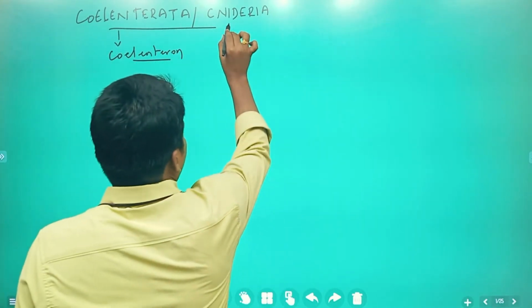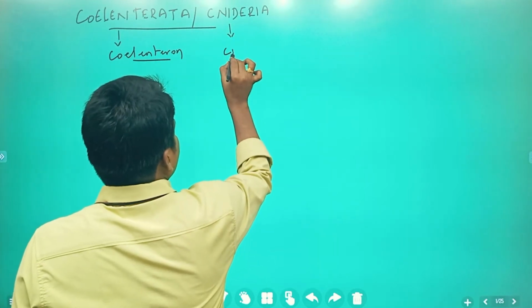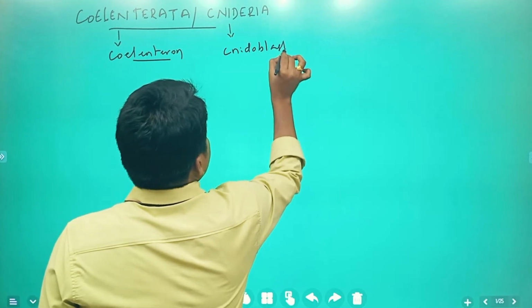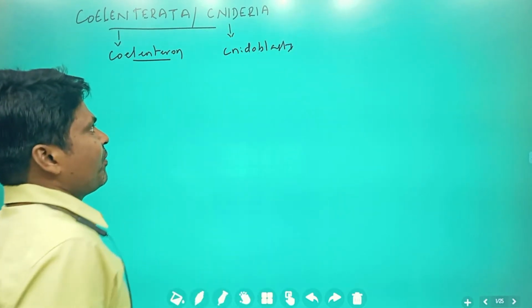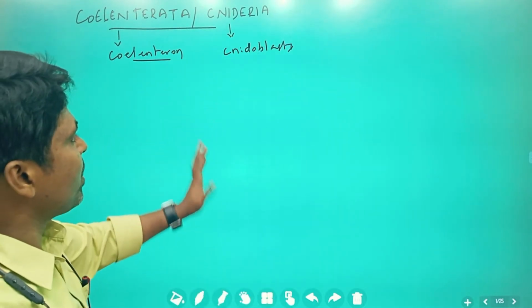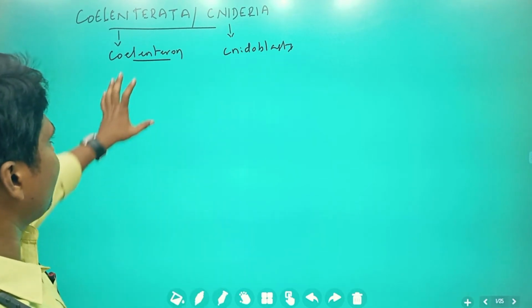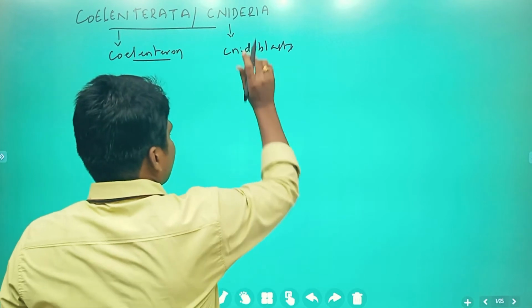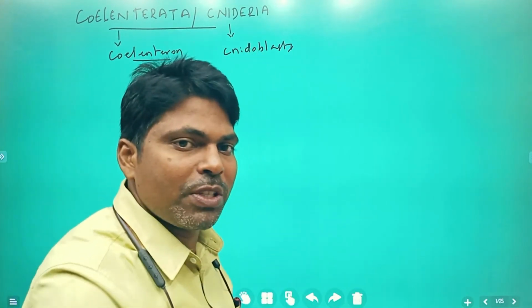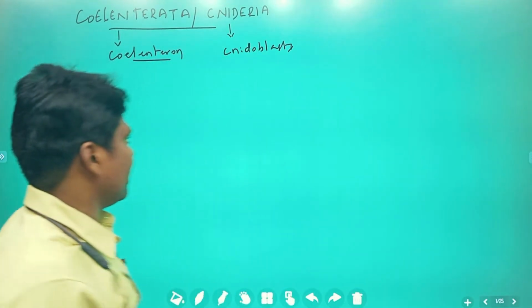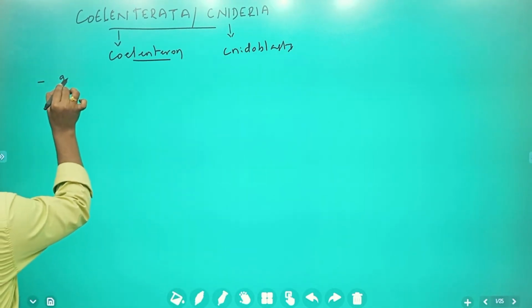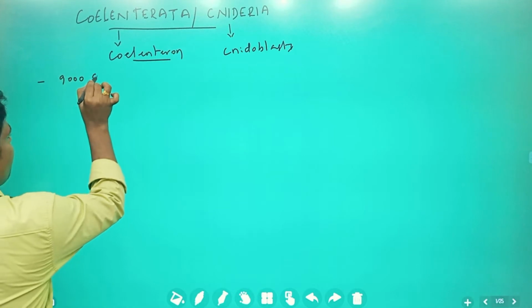Later, scientists noticed another very important characteristic feature, the cnidoblasts, which were identified. So the name was modified. Anyhow, Coelenterata is also known as Cnidaria. What is the coelenteron? What are cnidoblasts? We will discuss that very clearly a little later in this topic. In Coelenterata, approximately 9,000 species are present.